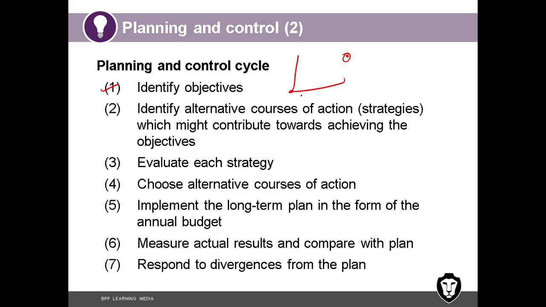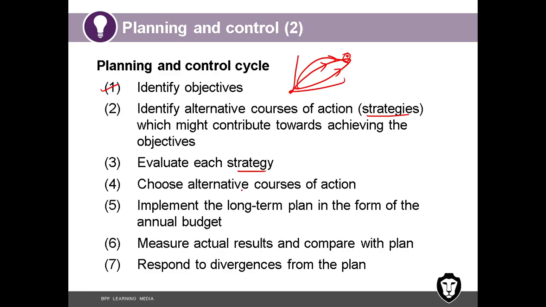For example, a company that wants to be the largest in terms of sales in 5 years, they can take different approaches. They can be the low cost product provider, like cost leader, one approach, or they can be the differentiated product, like they are technically the best product or most advanced in terms of new technologies. Likewise, they can take different routes, different approaches to achieve this objective. So identify all of them. That's what you call strategy. What strategy the company is going to take.